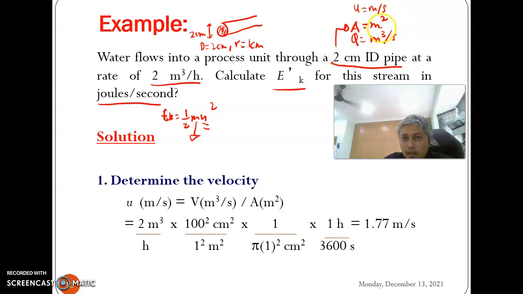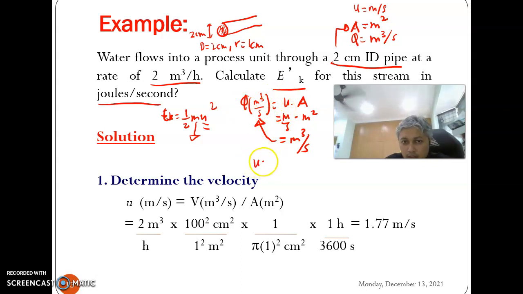How to relate these three? We know that Q in meter cube per second equals u times A, because u is m per second and A is m squared, so we get m cube per second, the same unit as Q. We need to rearrange this because we need to find u, so u equals Q over A. We have Q already, and we can find A from the formula pi r squared, or pi times 2 squared.